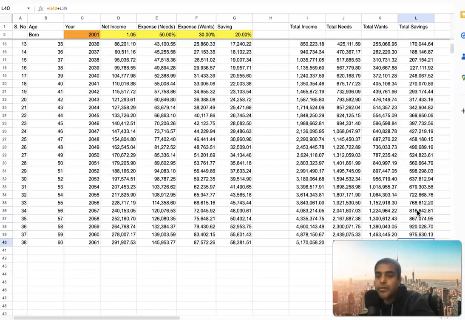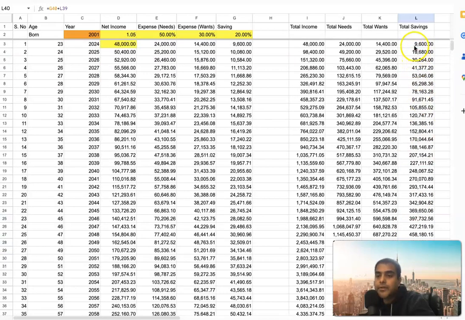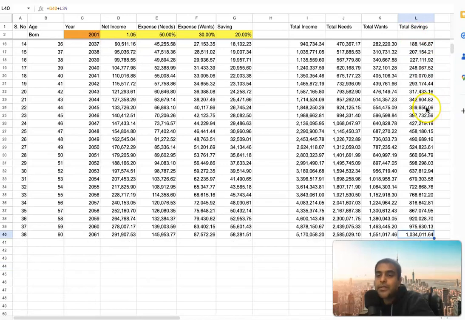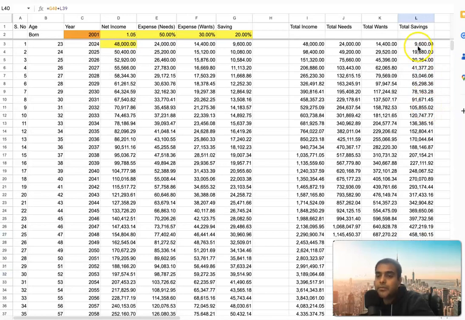It will be around $1 million. One thing to note, this is pure saving with 0% interest or 0% return. So if you just keep putting your money somewhere, this is how much you will make. But the idea is to invest somewhere where this can grow even more than 0%. Typically 7%, 8% return is what you want from here.